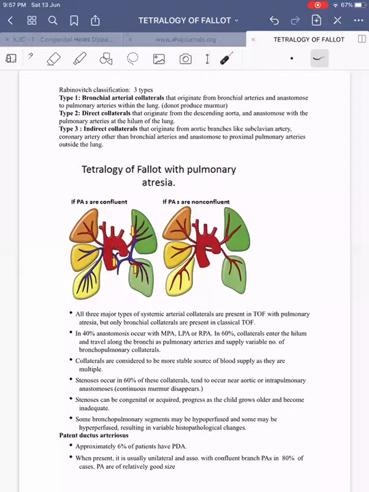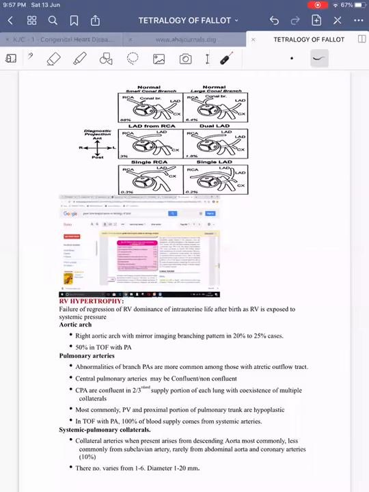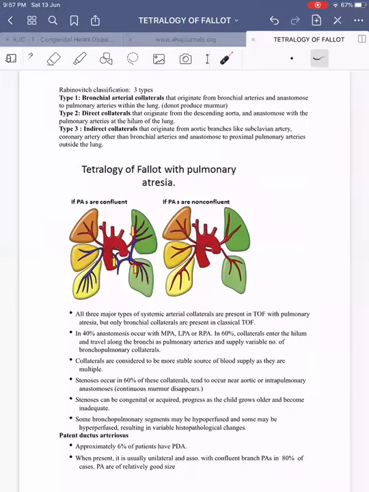MAPCAs, major aortopulmonary collaterals. Those are the collaterals arising from the aorta or its branches to supply the lung, either directly or through anastomosing with the pulmonary artery. The size of the collateral should be 3 mm, and if you occlude that collateral, there should be at least some 10% drop in saturation. That's the criteria to meet the definition of MAPCA.